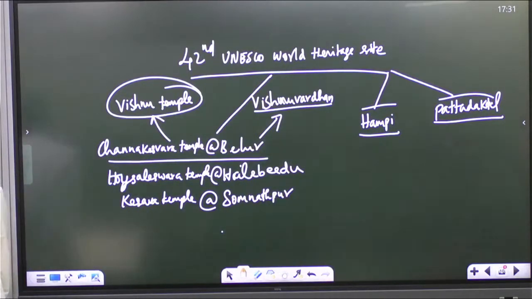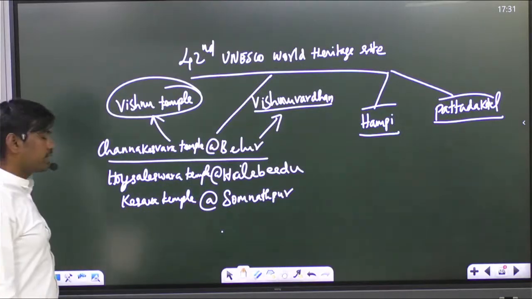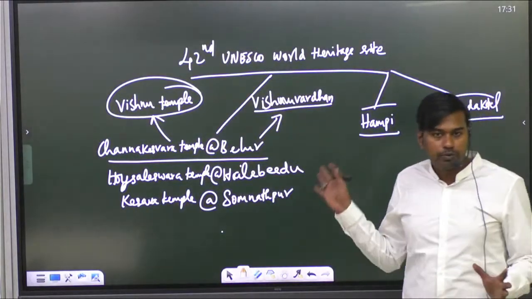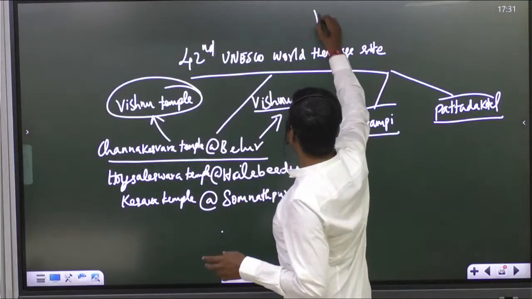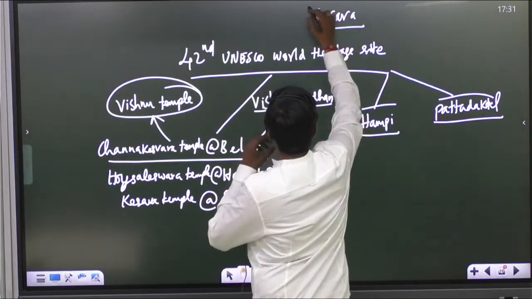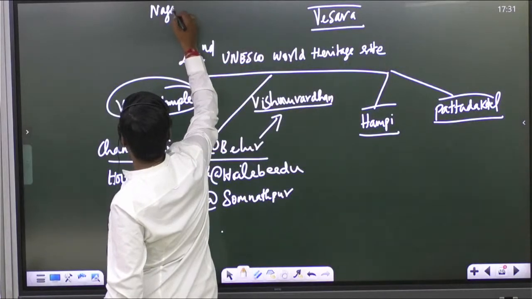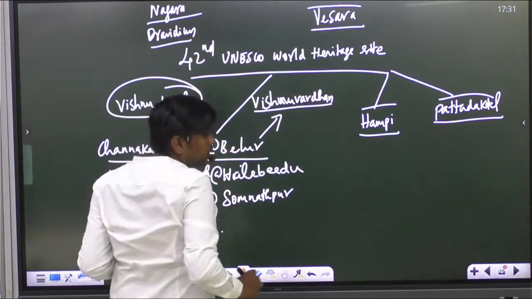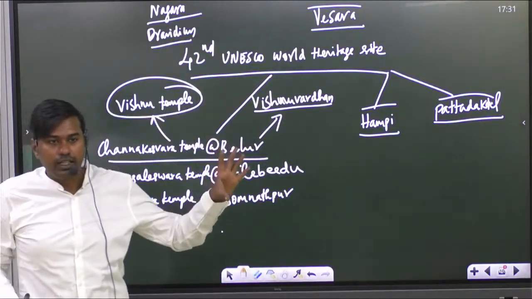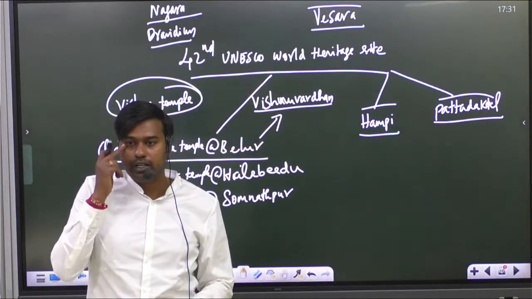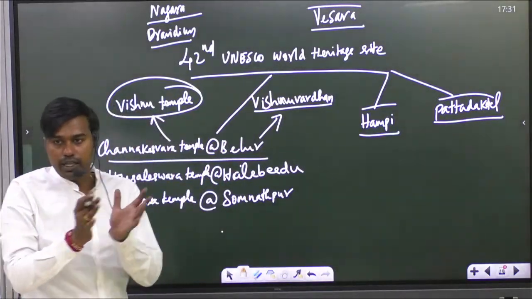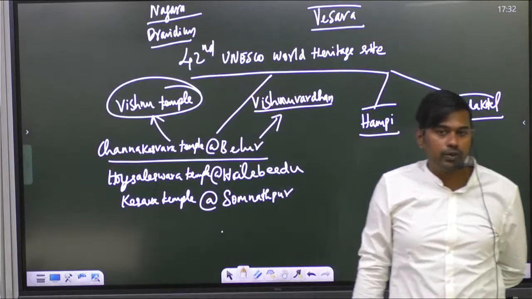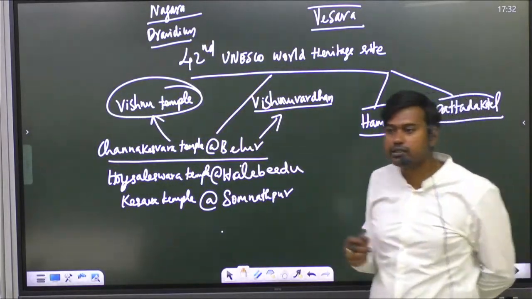You would have studied in NCERT classes, art and culture, the kinds of temple architecture: Nagara, Dravidian and Vesara. The temple complex here, all of them belong to a category called Vesara style of architecture. This is a mix of the other two categories. One is Nagara, another is Dravidian. Nagara is present in northern India, and Dravidian predominantly in South India. The mix of both is the Vesara style, located in these regions. In Karnataka we have more Vesara style architecture.